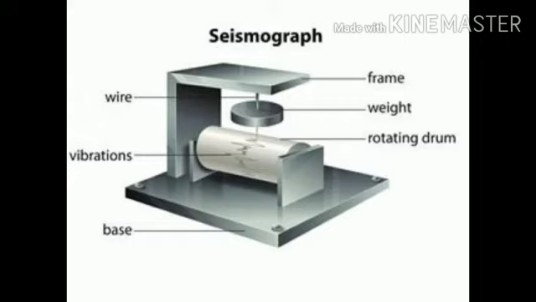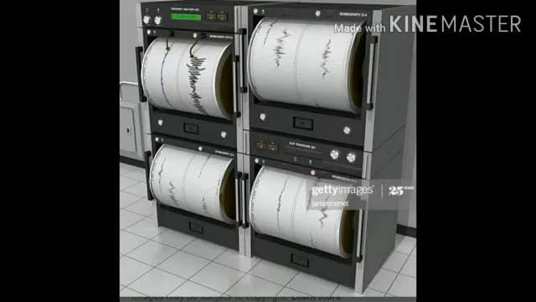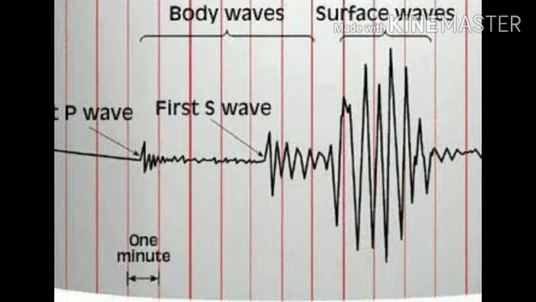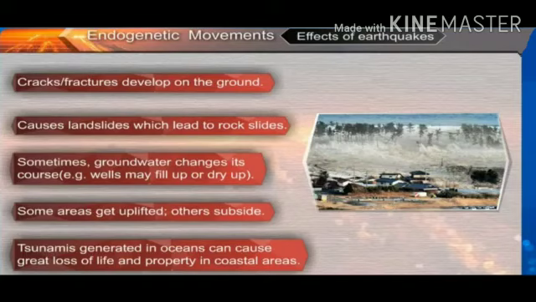Now, with the help of modern technology, advanced seismographs have been designed, and with their help, even microseismic waves can also be measured. Now let us study the effects of earthquakes. The first is cracks or fractures developing on the ground, causing landslides which lead to sliding of rocks. Sometimes the groundwater changes its course. For example, wells may get water or may dry up. Some areas get uplifted while some may subside.